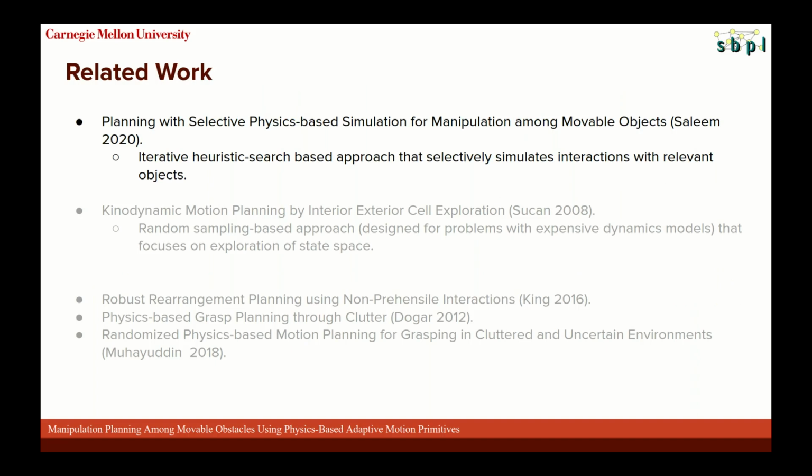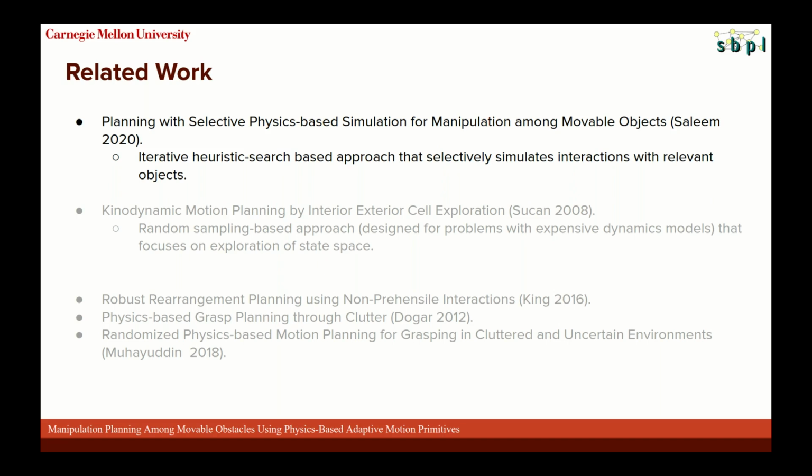Prior work in this area has tackled the MAMO problems in a couple different ways. The selective simulation algorithm from Saleem in 2020 is an iterative heuristic search algorithm that keeps track of objects that are relevant for the success of a particular planning query and only simulates interactions with those objects. Our comparisons against selective simulation show that our version of heuristic search algorithm for the MAMO domain is up to